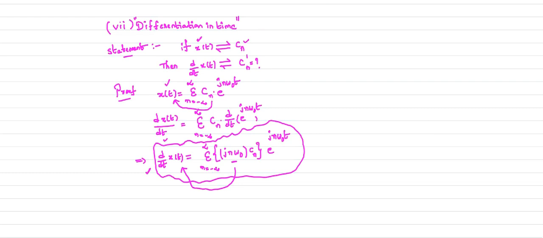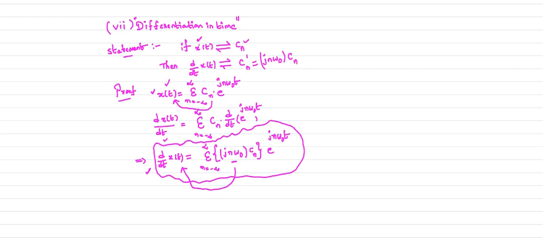Clearly observe here, Cn is the complex exponential Fourier series coefficient of your signal x of t. In place of Cn we have Cn times jn omega naught. So the complex exponential Fourier series coefficient of d by dt of x of t is nothing but Cn times jn omega naught. That is your answer: your Cn dash is equal to jn omega naught times Cn.